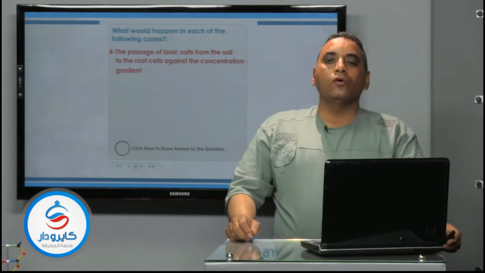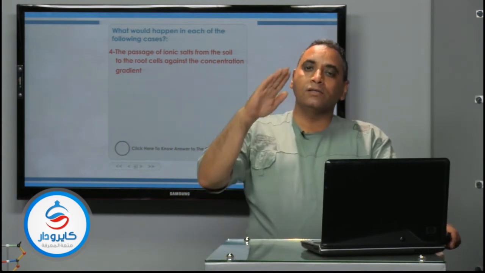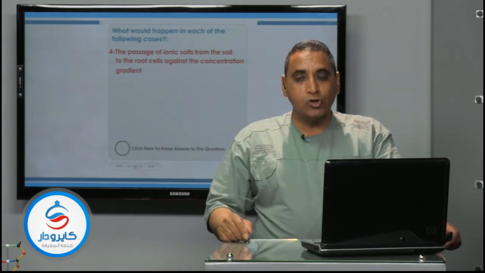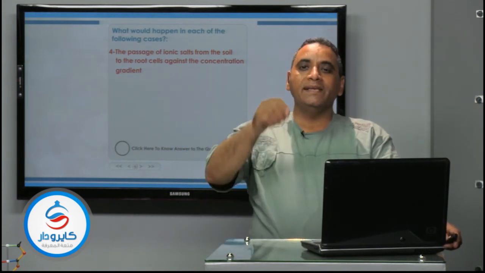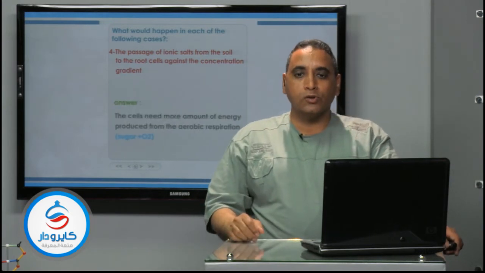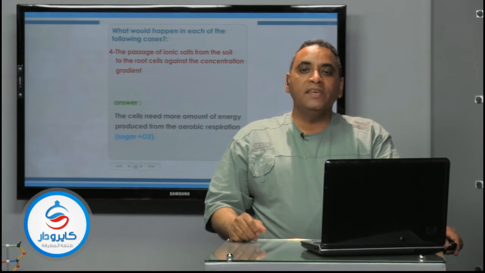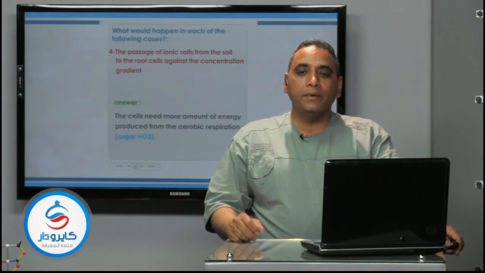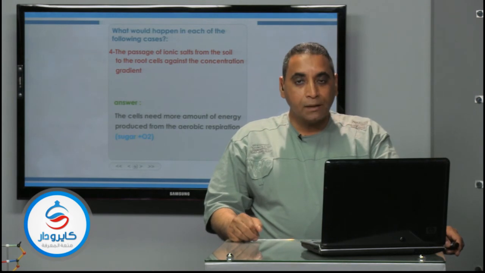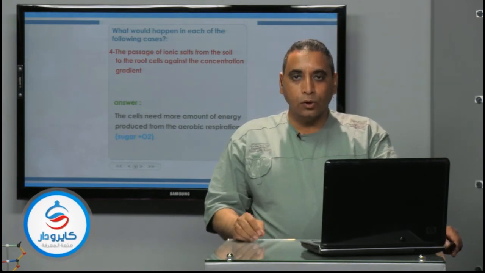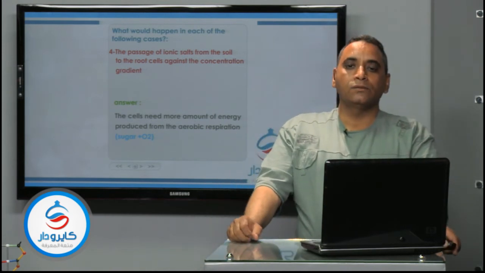So the passage of any substance against the concentration gradient, from low to high, needs the presence of chemical energy, and the chemical energy is released from aerobic respiration, or burning sugar in the presence of oxygen. So the cells need more energy produced from aerobic respiration, that means the presence of sugar and oxygen inside the mitochondria. The next question.